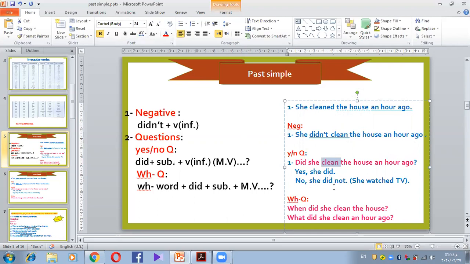And as we said before, no, she didn't. If you want to add, if you want to correct and say what she was doing, you can say, for example, she watched TV. No, she didn't clean the house. She watched TV.